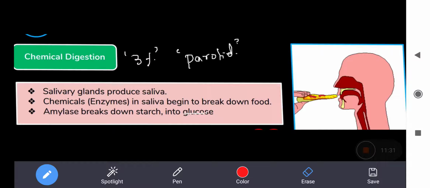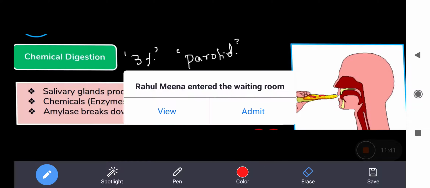Whatever the germs or whatever the things that are foreign to our body, when tears come out, they have lysozymes, which is an enzyme that kills the bacteria or whatever the unwanted pathogen if it is entering in our body. All right.